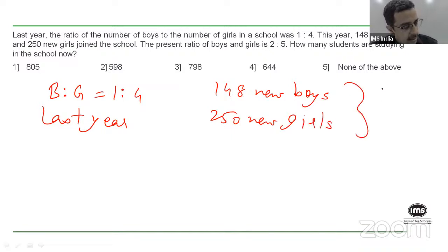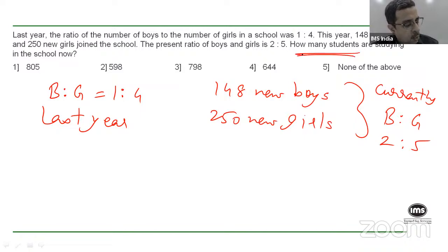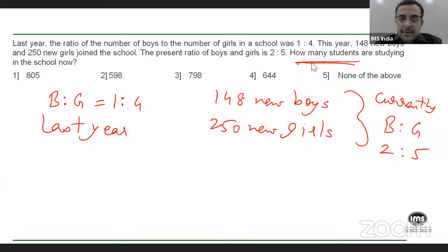And currently, the ratio of boys to girls is given as 2:5. Okay. The question is, how many total students are studying in the school now? Right. So I hope now you've got the question and it's no longer hampered by the face cam. So try and solve.